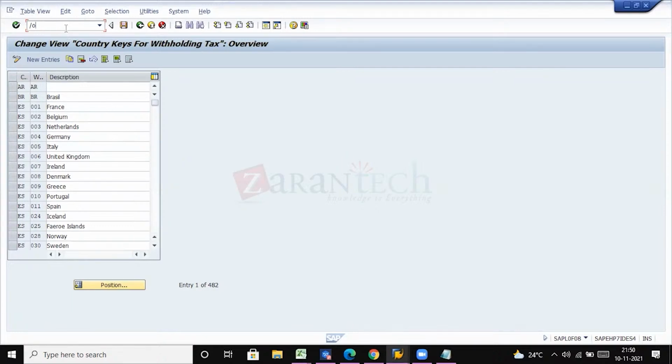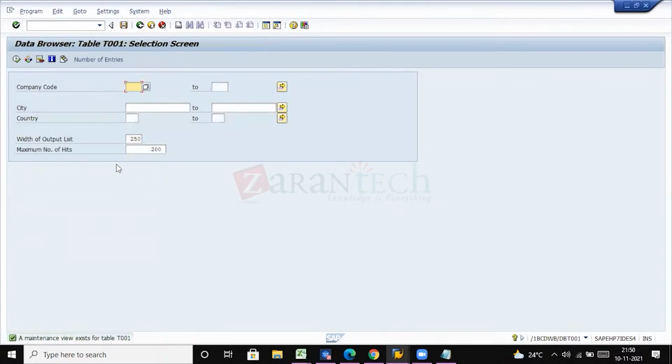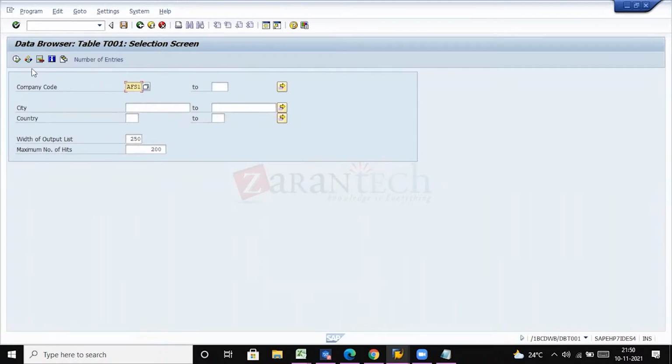Now let me show you the country of your company code, where you can see the country of your company code in table T001, or else you can go to the OB62 transaction. AFS1. Yeah.